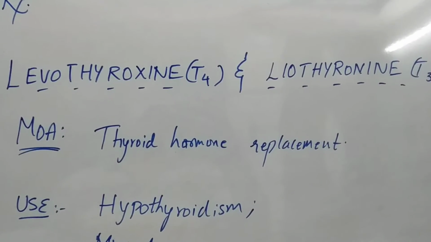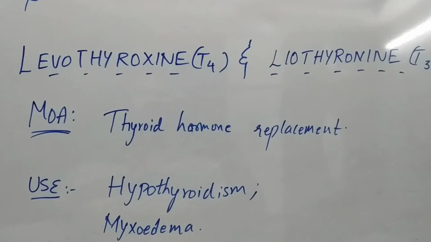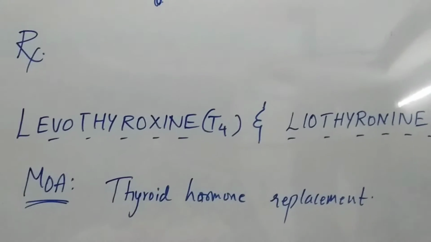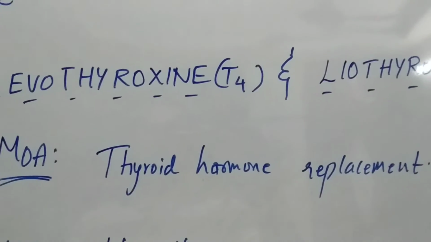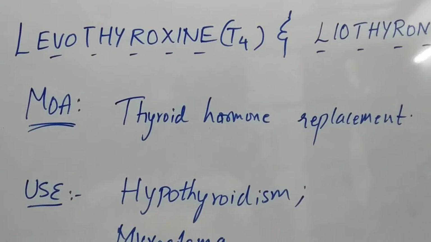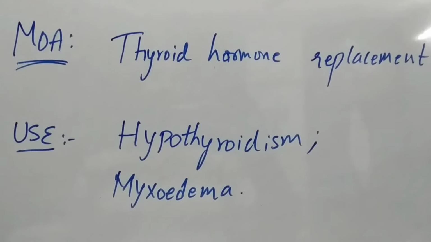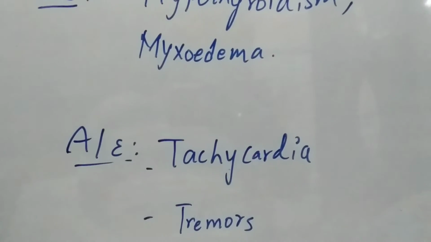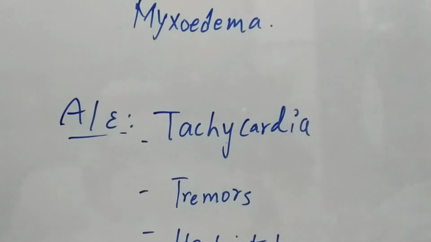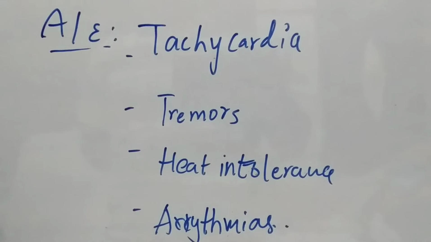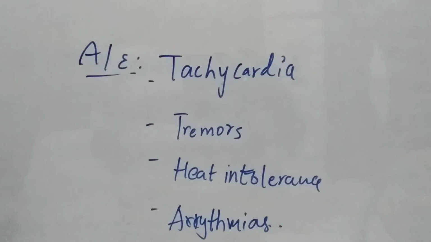Next, we commonly use levothyroxine T4 and liothyronine T3. So what is the mechanism of action? It is for thyroid hormone replacement, and its clinical use is hypothyroidism and myxedema. So what are the adverse effects? Tachycardia, tremors, heat intolerance and arrhythmias. These are the adverse effects.